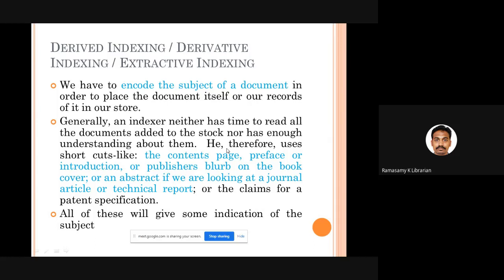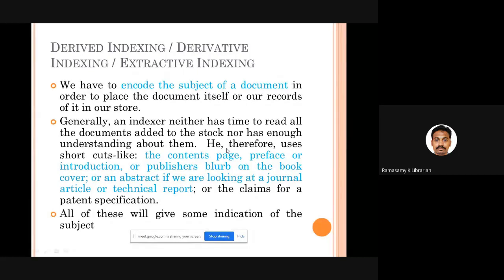That is the process of derived indexing, where the cataloger is not going to use his intelligence or add his own way of interpretation. Many a time catalogers don't have time to analyze all those things.